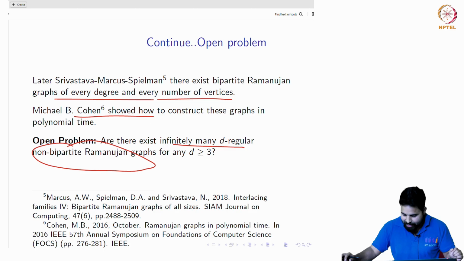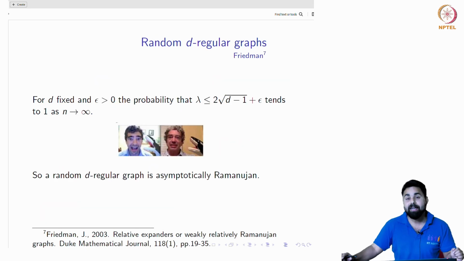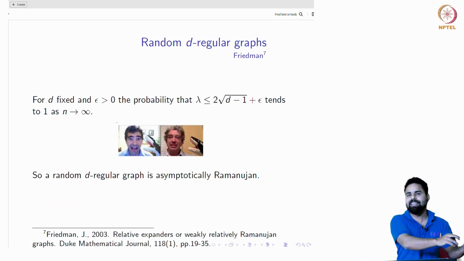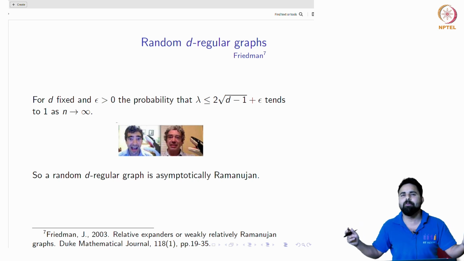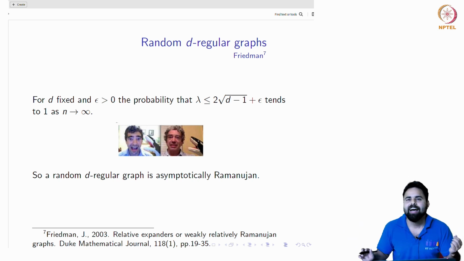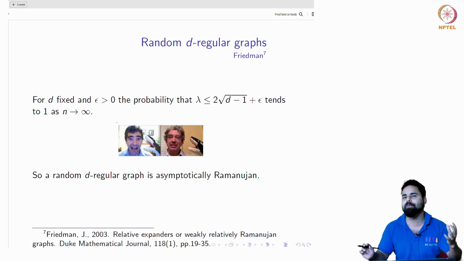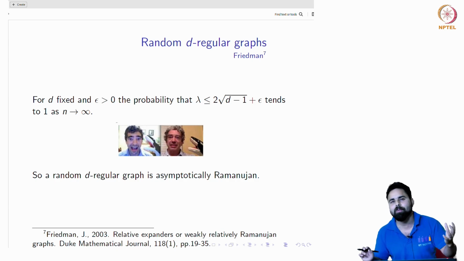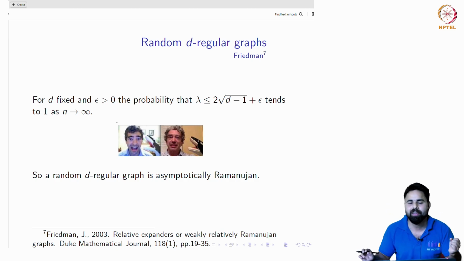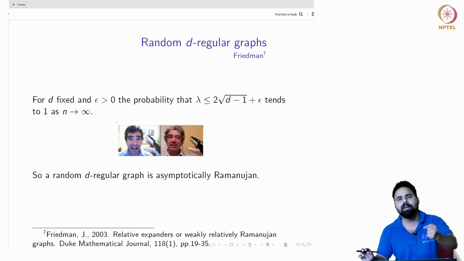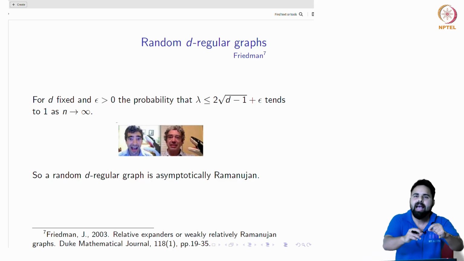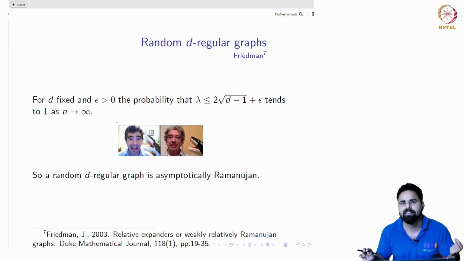Very good. But I also said that coming up with an explicit construction of Ramanujan graphs is an extremely challenging problem. An explicit family of Ramanujan graphs is extremely challenging. Explicit here means you know which vertex has edges with which other vertices.